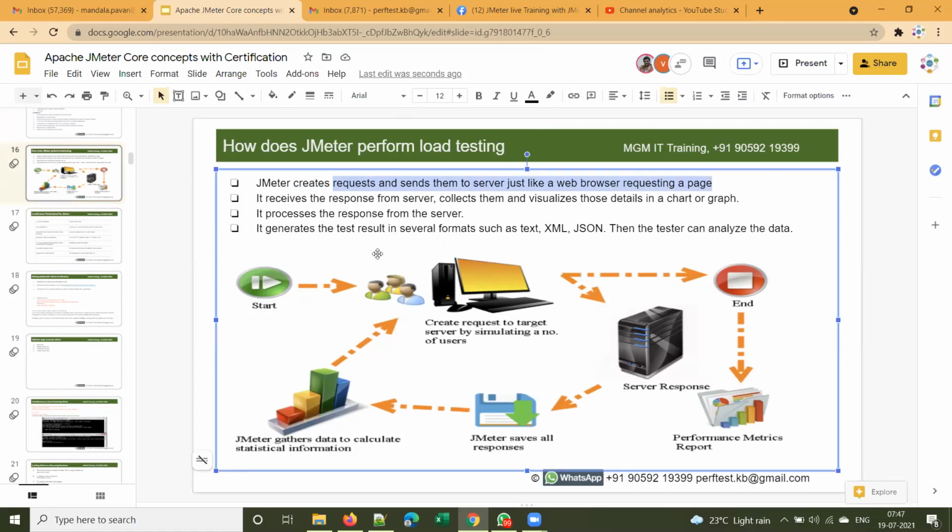It simulates real world users, creating requests to the target server by simulating a number of users. In this diagram, JMeter scripts simulate real world users and send the requests to the server.